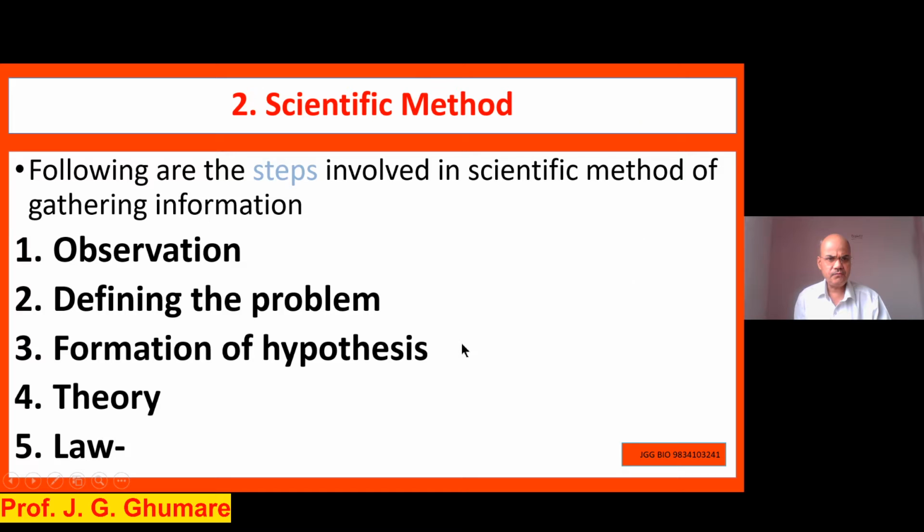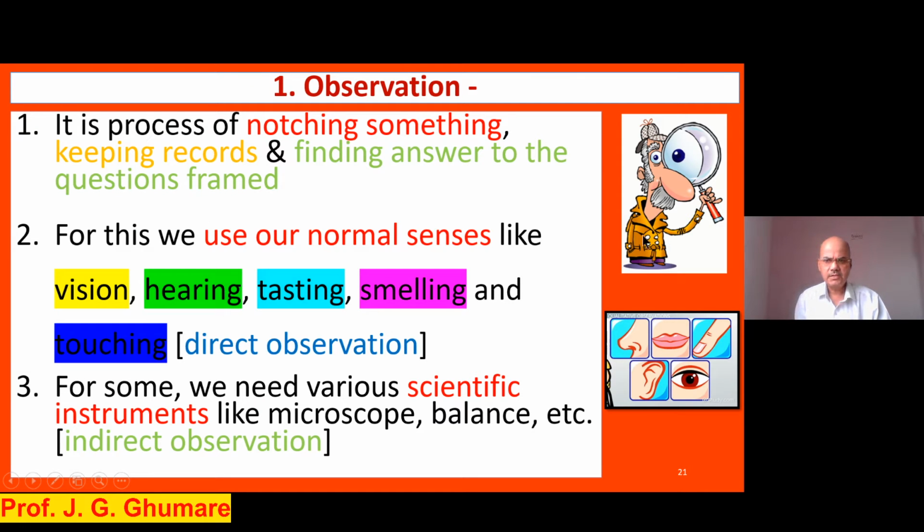Say, for example, the first step is called observation. See the simple picture that I am giving here. We use different senses here. Noting something, this is called observation. So keep your eyes open and look in and around you. So many wonders of nature you'll find. Noting something in nature, this is called observation. Remember, in addition to noting something, keeping the record, finding the answers to the questions that we could raise in the mind, this is called observation. So your first step in a scientific method is noting something.